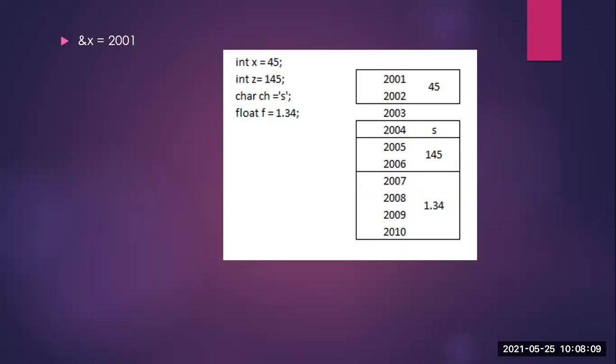What is the address of x now? 2001. Correct. If I say asterisk of x, what is going to be the answer? 45. What about this asterisk and x?